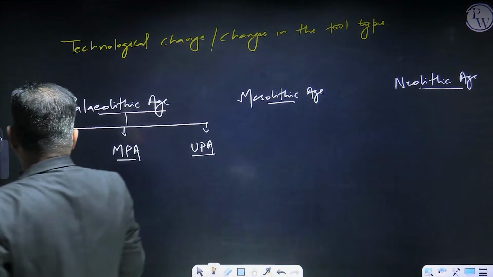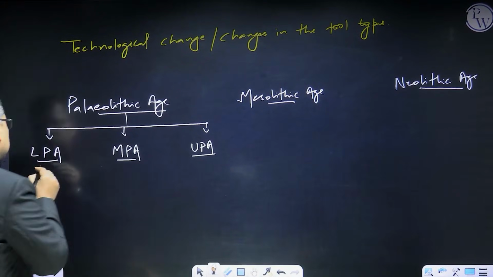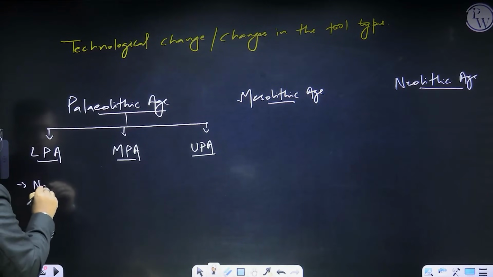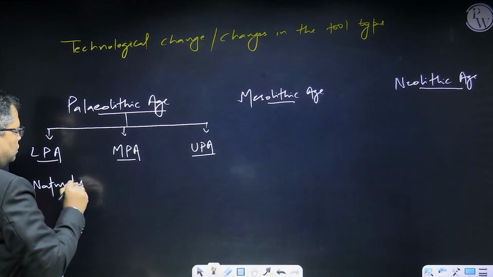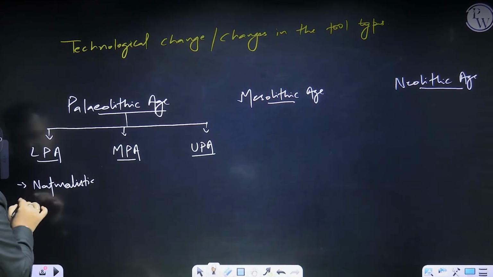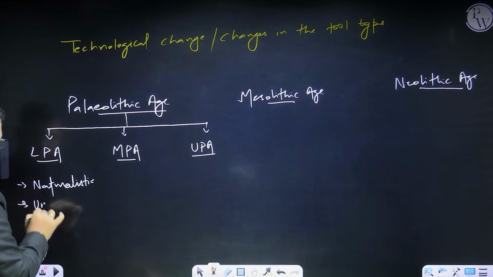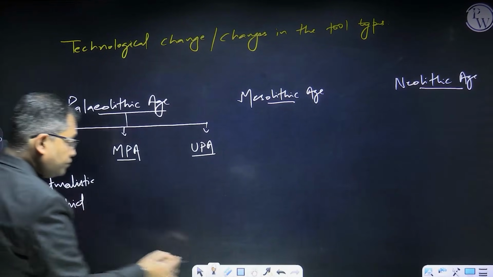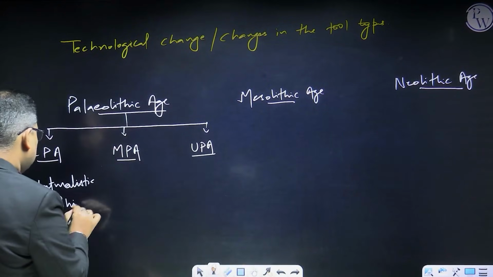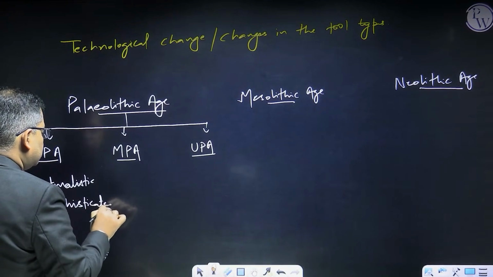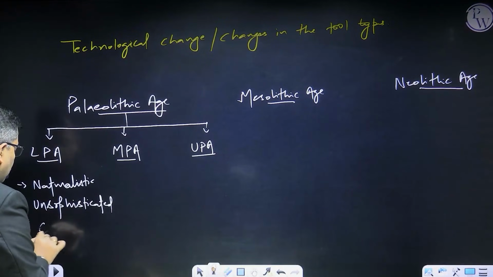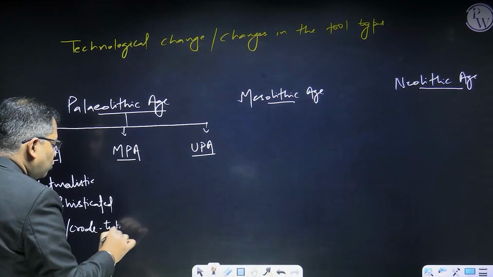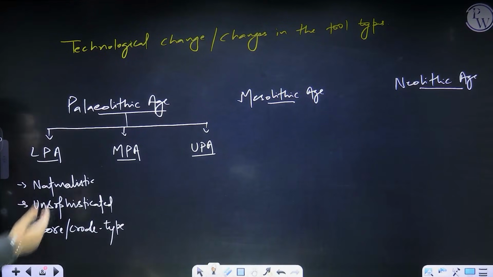During this period, the use of tools was very close to nature. So here we have naturalistic tools, unsophisticated tools, and these tools were core type or simply crude type of tools. What do you mean by the core type of tools, and what is called the naturalistic tools?